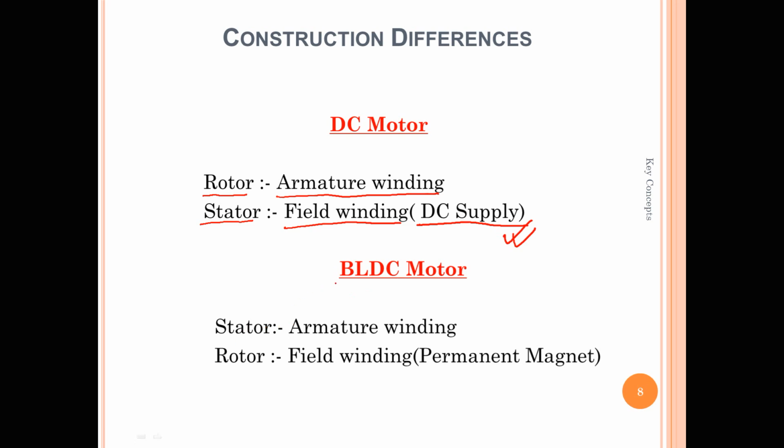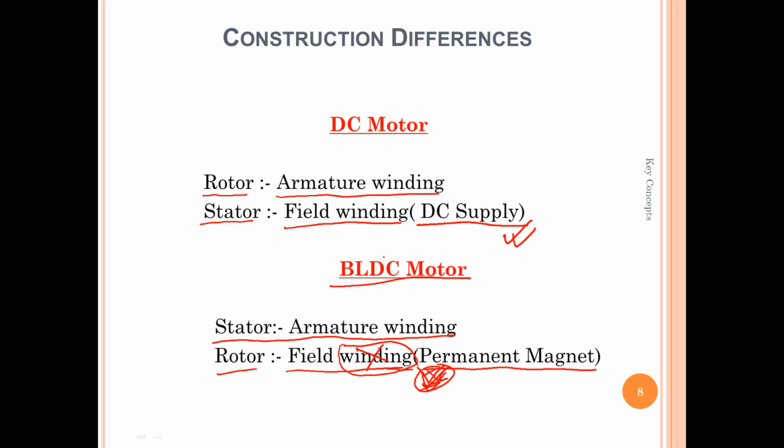Once we look at the construction of VLDC motors, we can see that the stator is actually the armature winding. The armature winding is a non-moving part, and the rotor, which is the field, is not a field winding. It has permanent magnets. It doesn't have any type of winding. Permanent magnets are just mounted on the rotor, and they provide the main flux. The main field is provided by the permanent magnet.